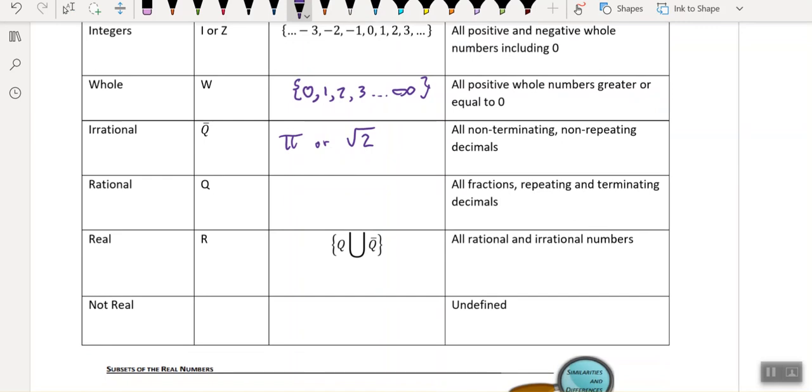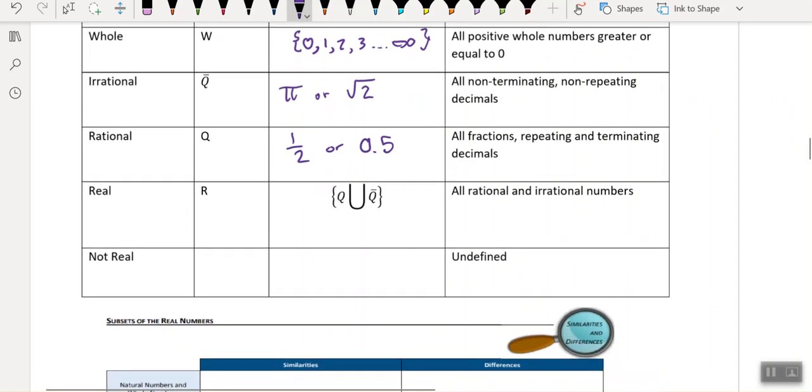Rational numbers are fractions, so like 1 over 2, or how else can you write 1 over 2, maybe as a decimal? Yeah, I bet you know what it is. 0.5, things like that, where they're ending. See how it's 0.5 done, nothing else? That means terminating. It doesn't repeat. But we can also have repeating ones as well, like 1 over 3. Maybe you know what this one is. This one's equal to 0.333, repeating on forever.